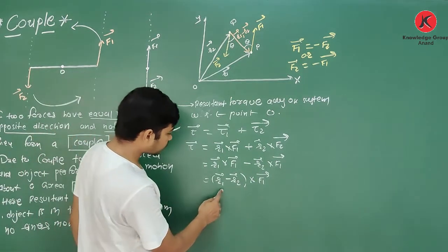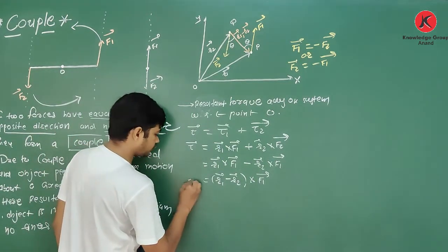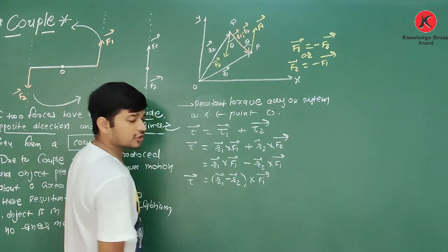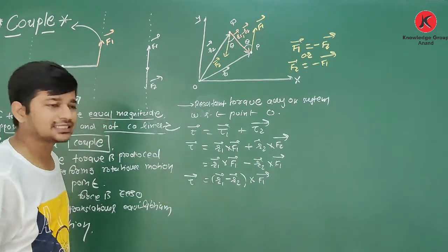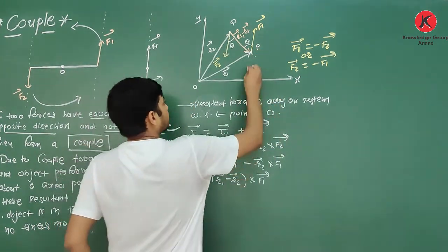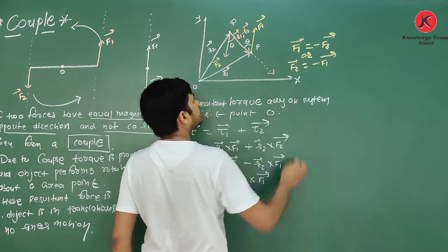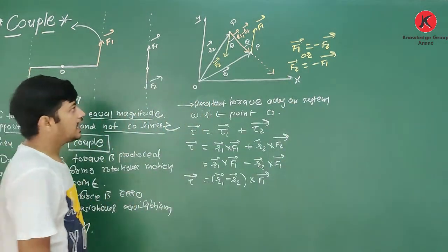Now see, the first vector is R1 minus R2 and the second vector is F1. Torque is equal to R1 minus R2 as the first vector and F1 as the other vector. R1 minus R2 is actually in this direction. Yes or no? It is the direction of R1 minus R2, and it is F1.